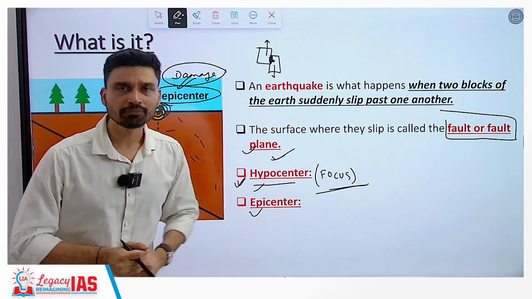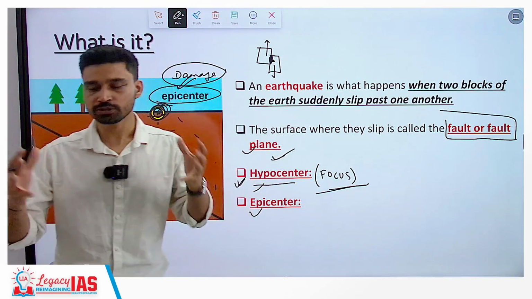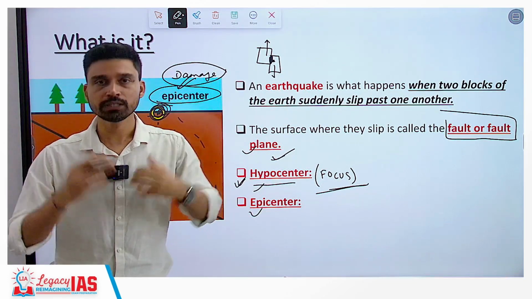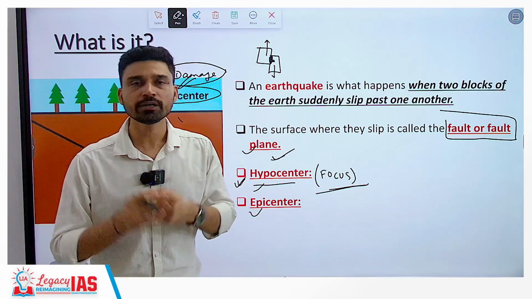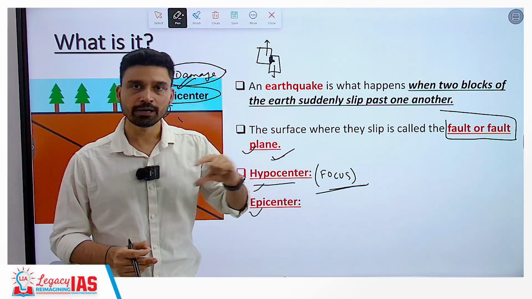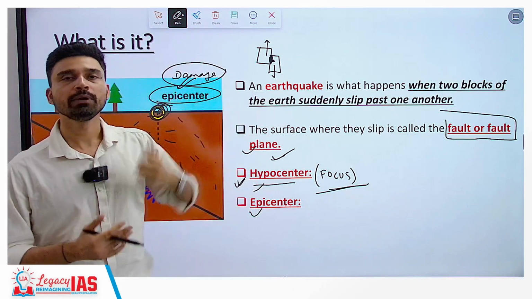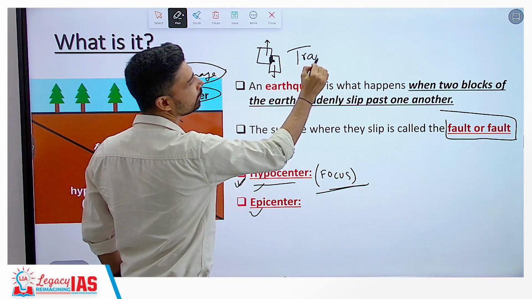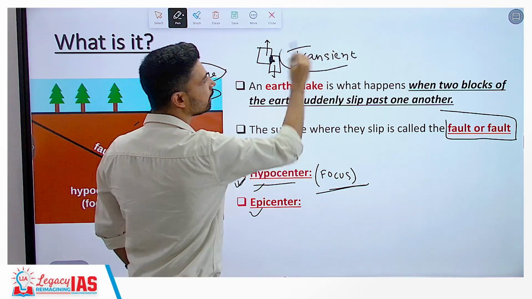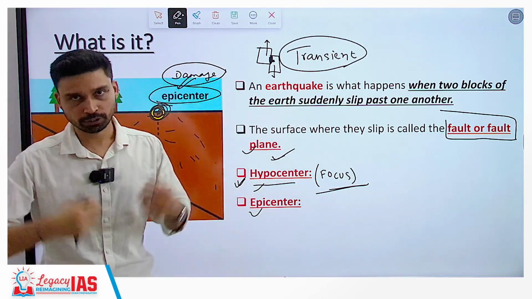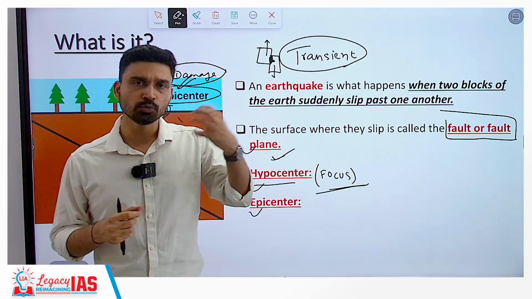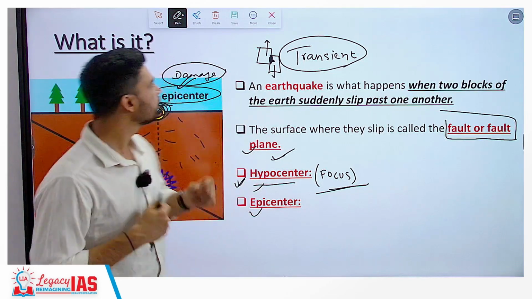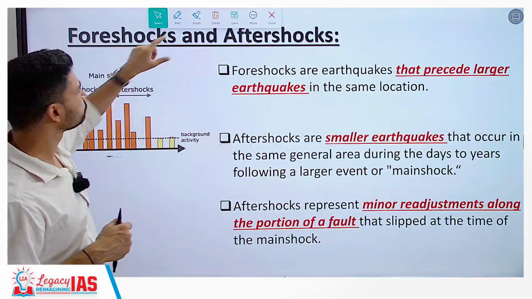In another way, we can also define earthquake as large scale tremors. Tremor is a vibration, a large scale vibration that generates in the earth or above the earth's surface whenever you have displacement or disturbance in the earth's crustal rock, whenever you have some kind of motion between the rocks. And this disturbance is largely of a transient nature. Transient nature means the disturbance is not permanent, otherwise earthquakes would keep happening continuously. Whenever we experience an earthquake, it occurs for a few seconds, because once the disturbance has taken place, everything again returns to normalcy, to a state of calm, and the waves disappear.